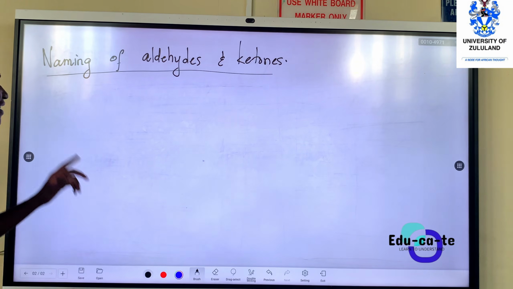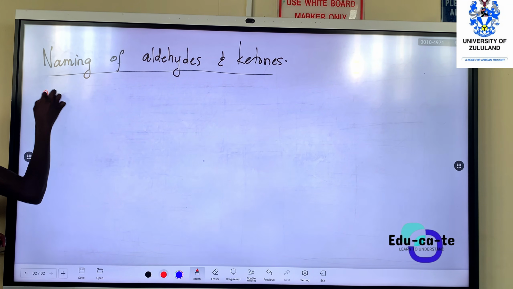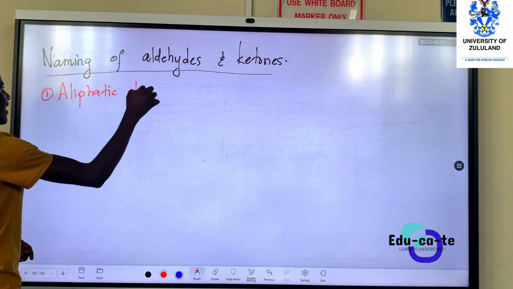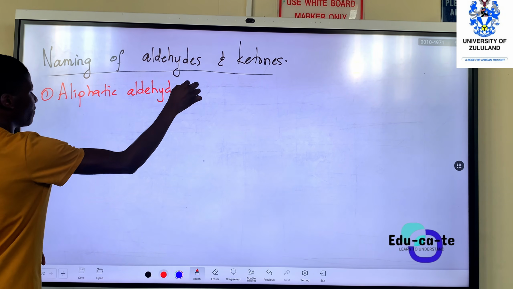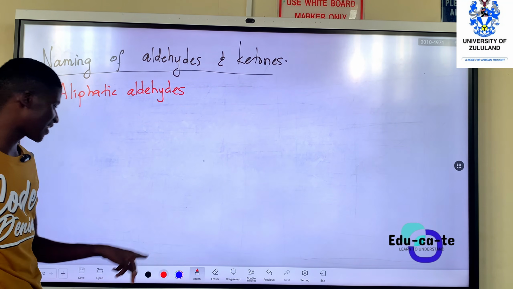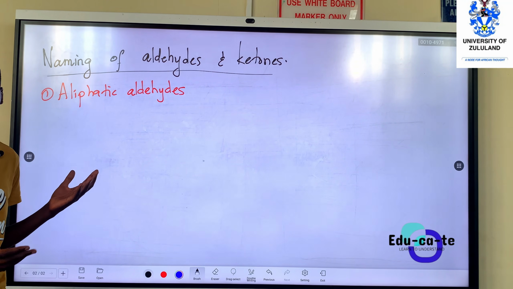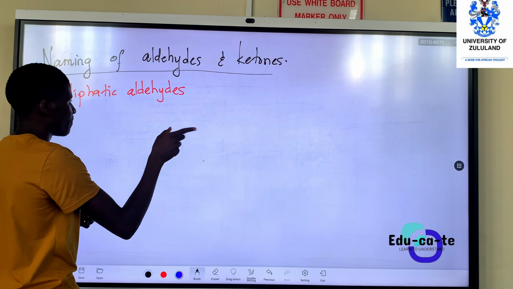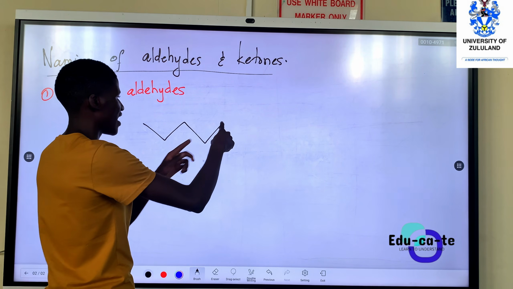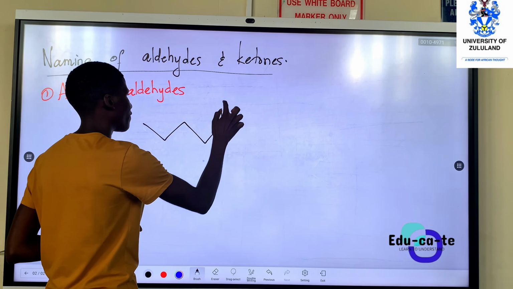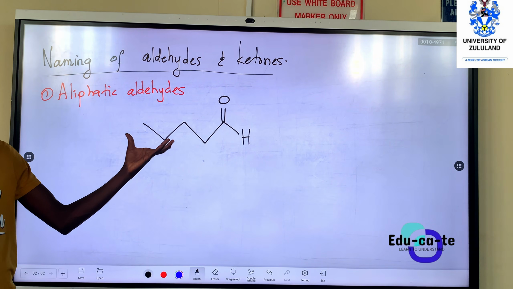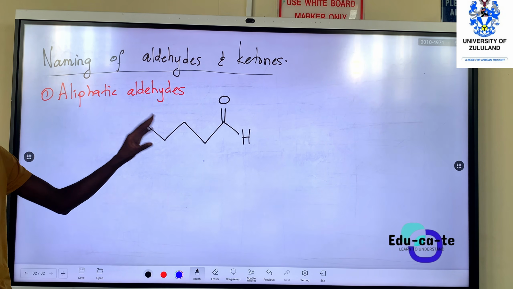So first of all, aldehydes have different types. The first type of aldehydes that we have are those known as aliphatic aldehydes. You don't really need to know the term, but just know that they are aliphatic. If they are aliphatic, it simply means they have just a single chain. It's just a normal aldehyde that you are used to. For example, if we have an aldehyde that has 1, 2, 3, 4, 5 carbons, the carbon 5 has a double bond to oxygen, then a single bond to hydrogen. This is just a normal aldehyde. So we say these are aliphatic aldehydes. They don't have any complexity.